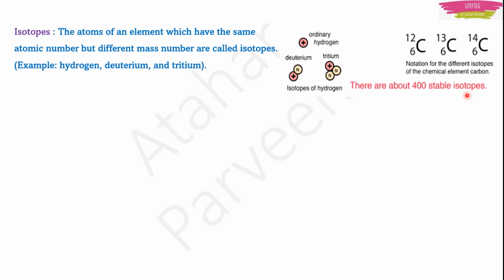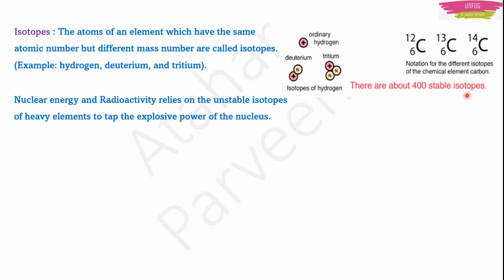Okay, and why these isotopes are important means, the nuclear energy and radioactivity depend on the unstable isotopes, those isotopes which are heavy elements. Those isotopes which are unstable and which are heavy elements, means they come last in the periodic table. Based on this only, the nuclear energy and radioactivity process is dependent. That's the reason why I want to explain isotopes before explaining the nuclear reaction, the chain reaction or the fission or the fusion. That's the reason why I am teaching isotopes first.